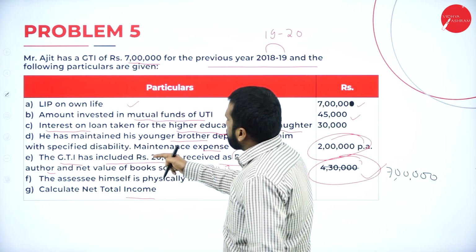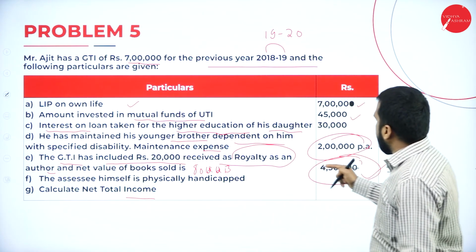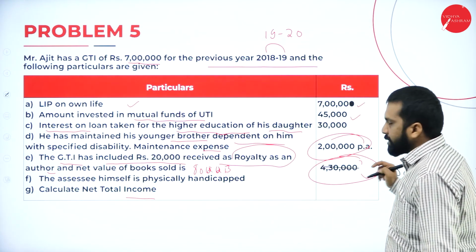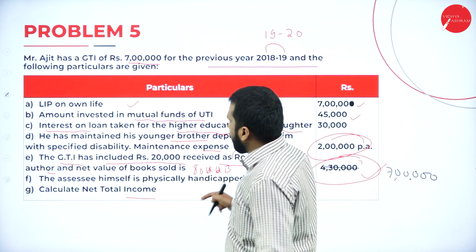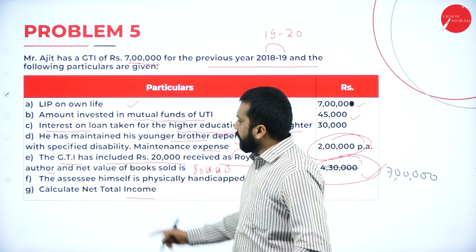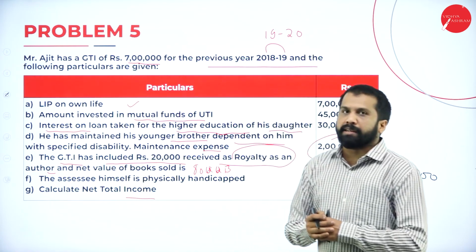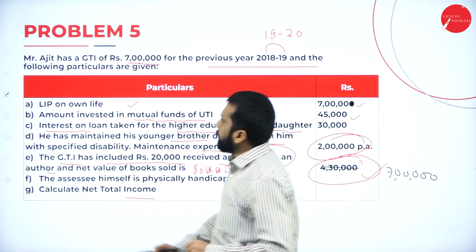Then the gross total income includes 20,000. The amount is how much? 7 lakh. Remember. Next, assessee himself is physically handicapped. For that, no amount is given. Calculate net total income. These are the information. Make it clear.